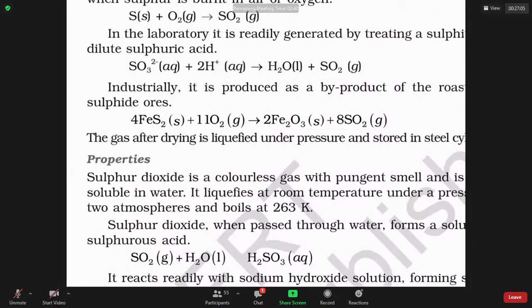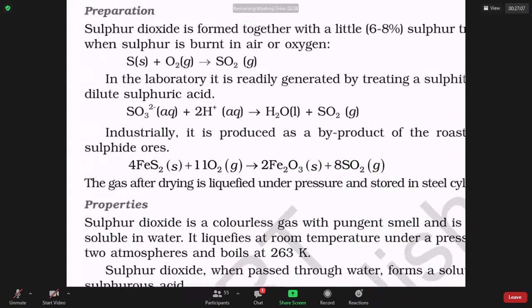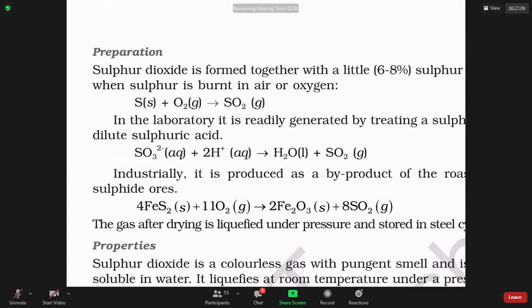Do you know how to prepare SO2? Simply burn sulfur in oxygen. Or take any sulfite salt and add acid. Or take any ore like iron sulfide, FeS2, and just heat it in oxygen.